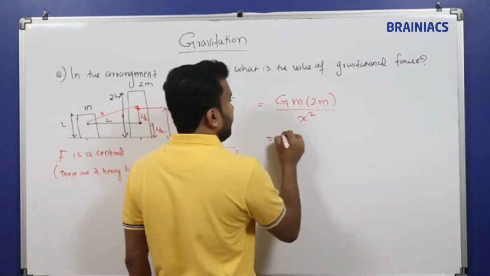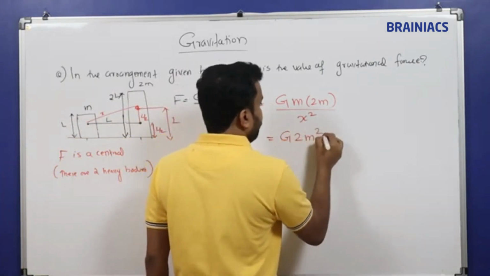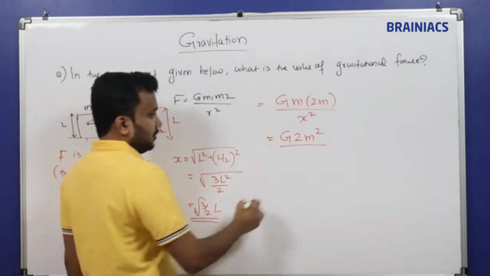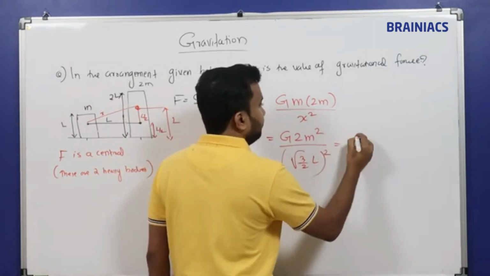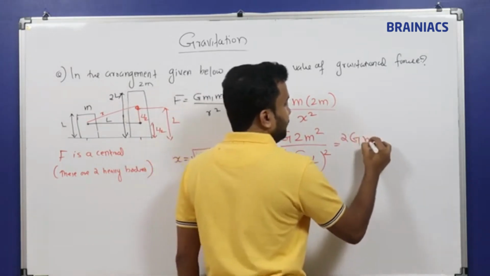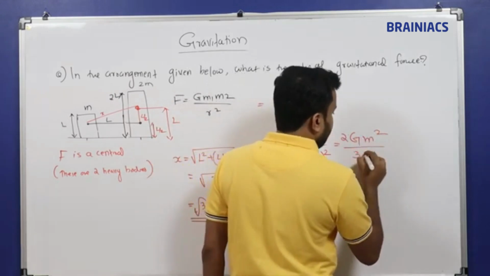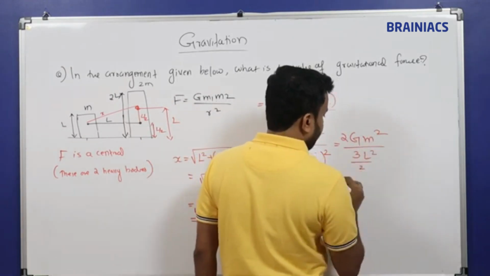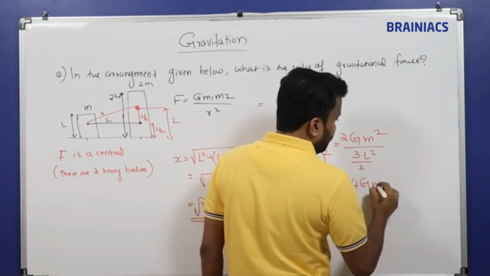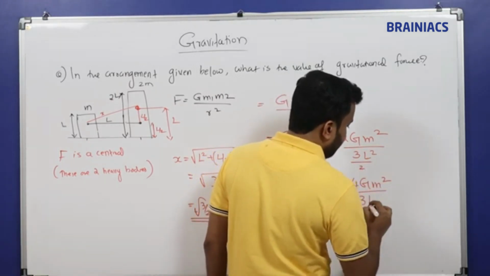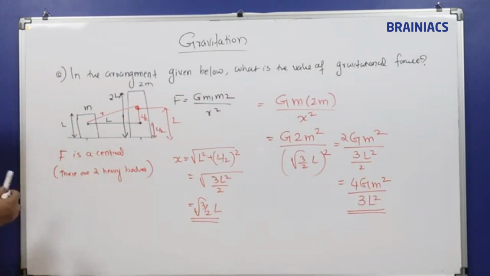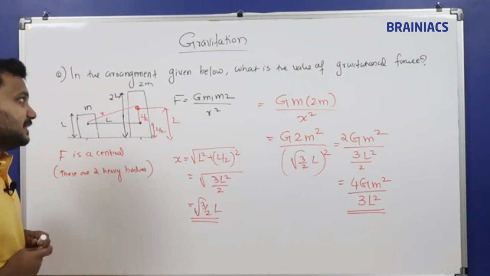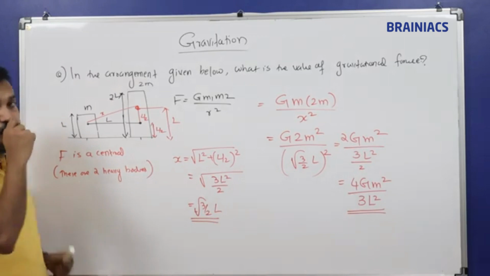So F will be equal to G into 2m square divided by root 3 by 2 times L the whole square, which is equal to 2Gm square divided by 3L square by 2. Further simplifying, 4Gm square divided by 3L square. This is the best example to depict that F is a central force, the force between the two bodies.